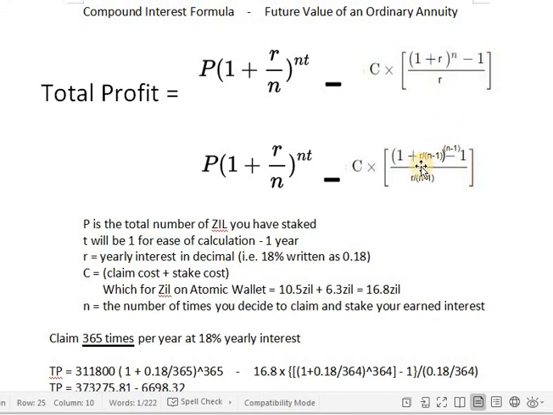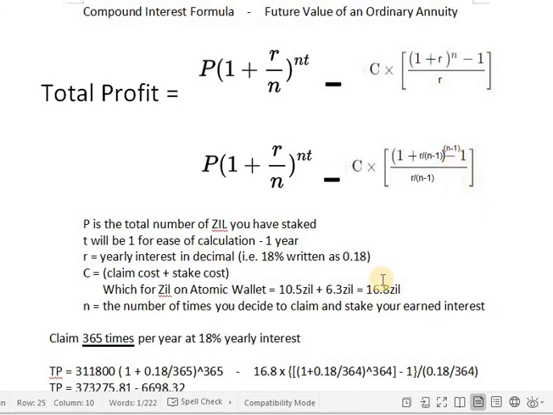So how do we do that? Well, we take our R, so you take your 0.18 and you divide it by whatever compounding period you're using. So if you're using 365 days, every single day, you're going to use n minus 1, so 364, because for that first day, you haven't claimed anything, so you're not being charged for it. That's why it's n minus 1 here, n minus 1 here, and an n minus 1 exponent.